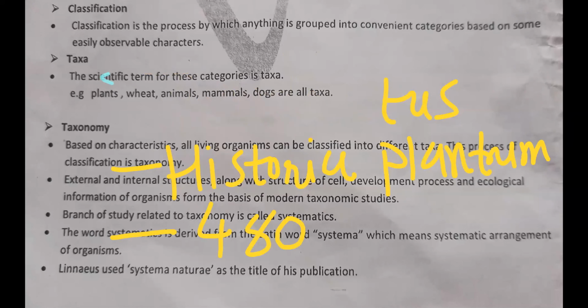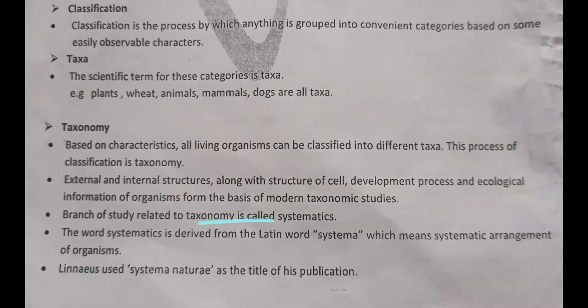Next, tell me the father of taxonomy. Name of the father of taxonomy. Correct, Carolus Linnaeus. He wrote 2 books.